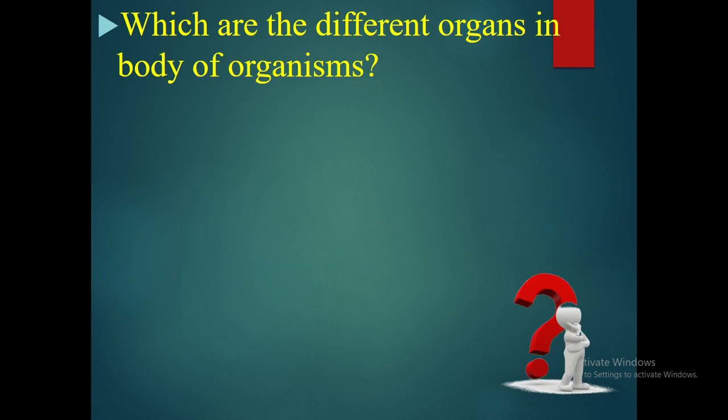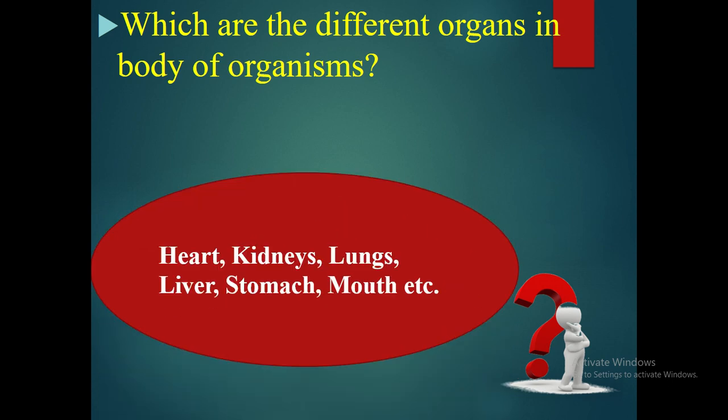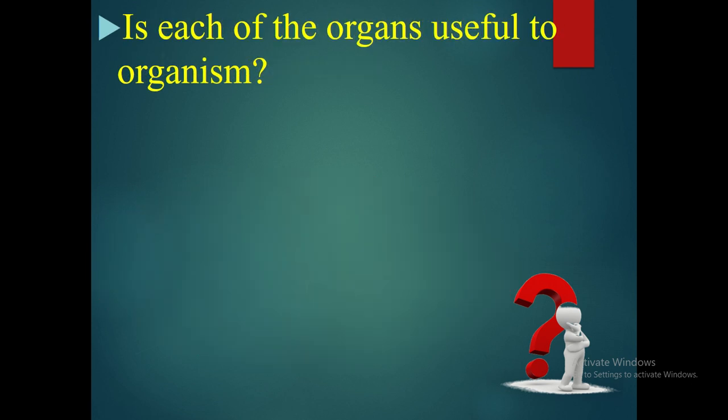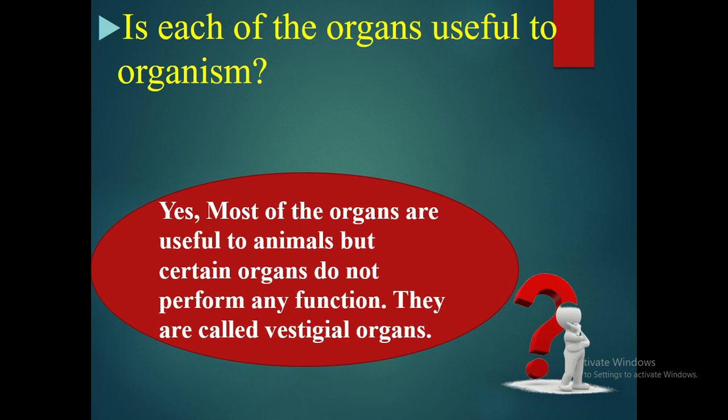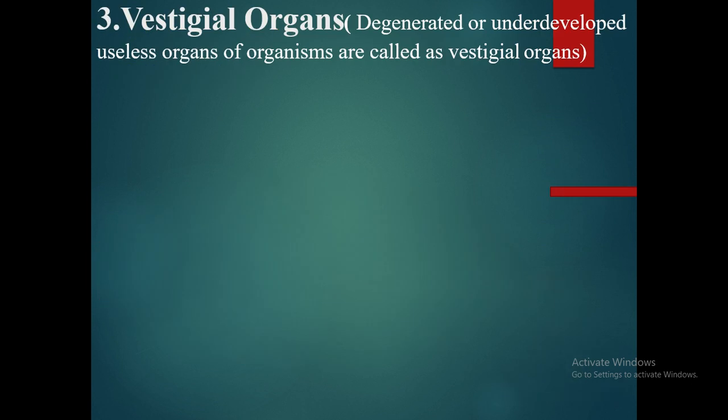Let's see some questions. Which are the different organs in human body? There are many organs, but few are mentioned here, like heart, kidneys, lungs, liver, stomach, and mouth. Is each of the organs useful to organism? Yes, most of the organs are useful to the animals, but certain organs do not perform any functions and they are called as vestigial organs.